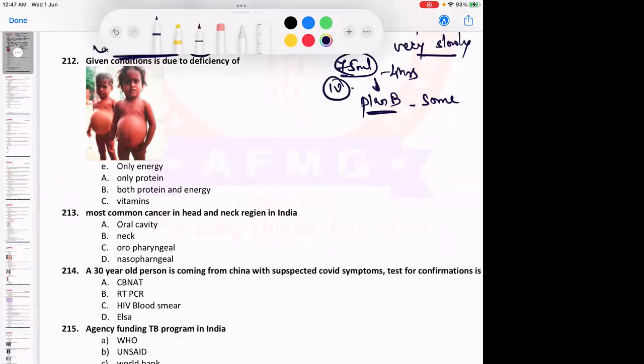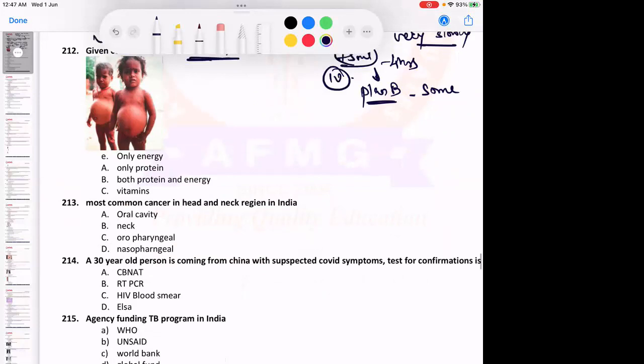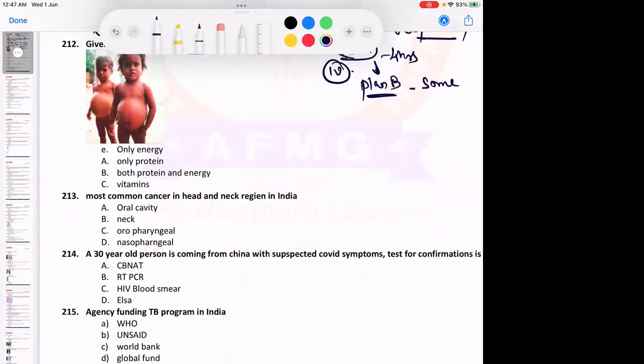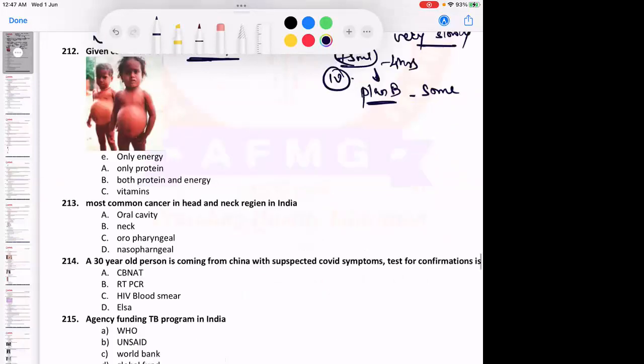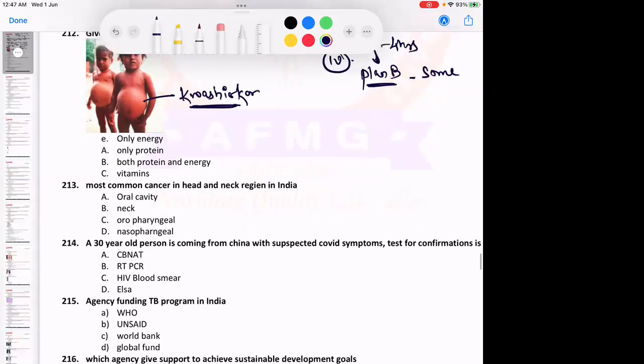The following condition is usually due to deficiency of... So here you can see it is kwashiorkor, okay, it is definitely kwashiorkor, and kwashiorkor is predominantly due to deficiency of... Very good, it is malnutrition.